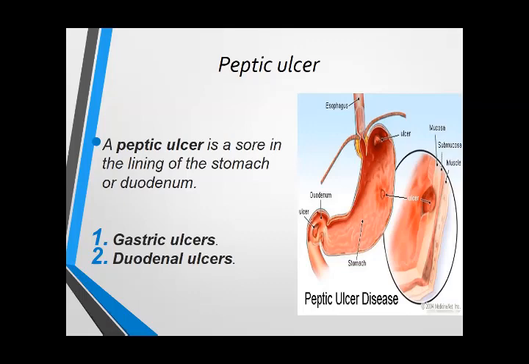So peptic ulcer is a sore in the lining of the stomach or the duodenum. The ulcer present in the stomach is known as gastric ulcer, and the ulcer present in the duodenum is known as duodenal ulcer.